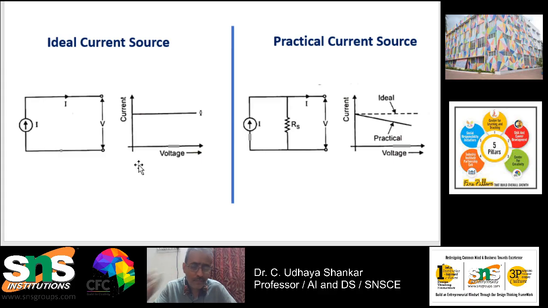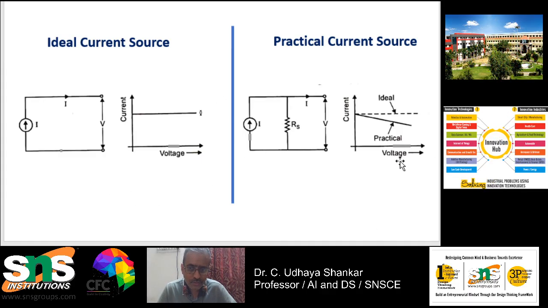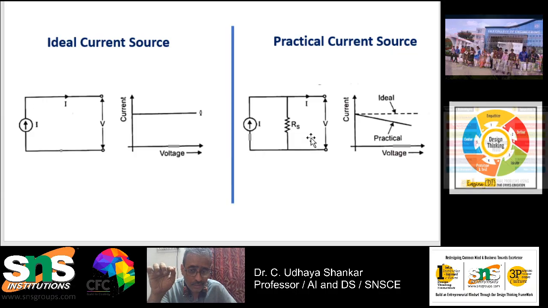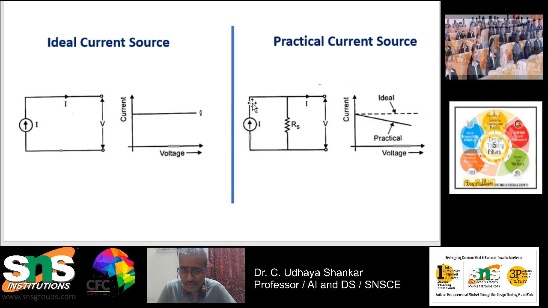source resistance. Here, in the case of the practical current source, you can see that the resistance is connected in parallel, whereas in the case of the voltage source, the source resistance was connected in series. In the case of a current source, the current always divides. When the source resistance is very low, the current will be delivered to the source resistance itself, so a self discharge will be there.